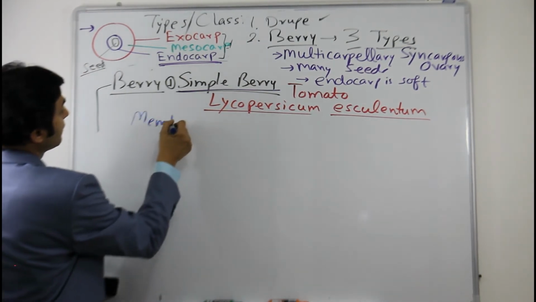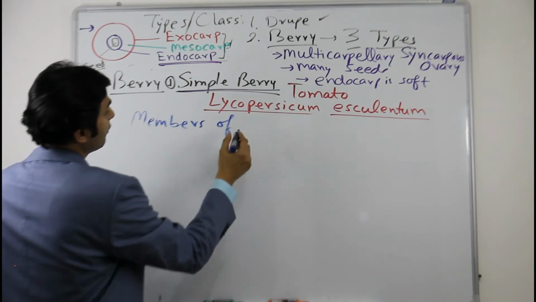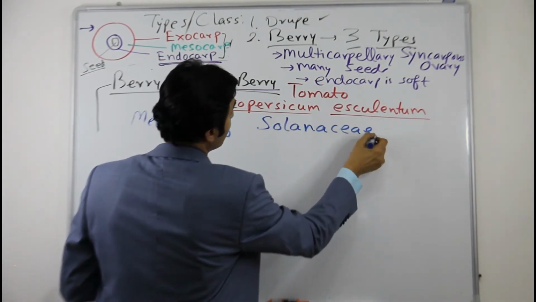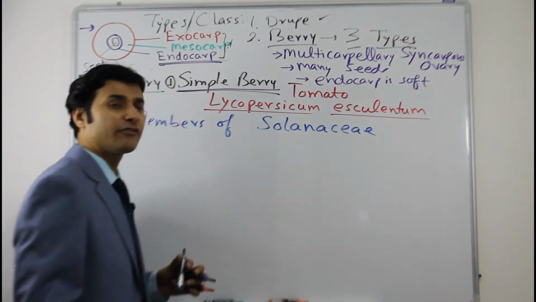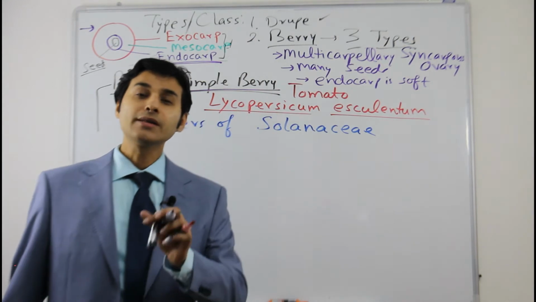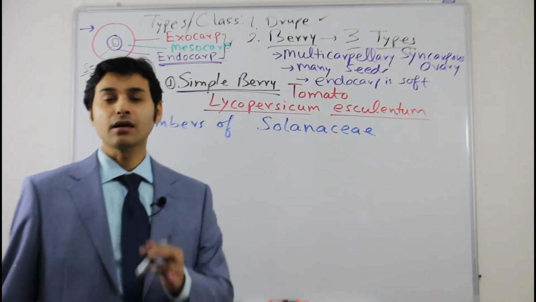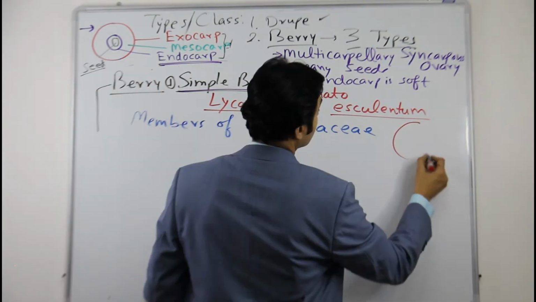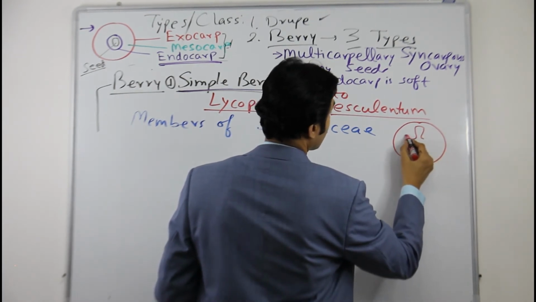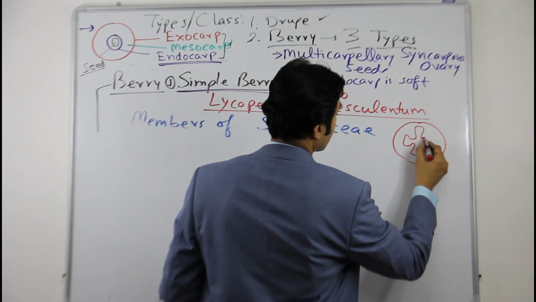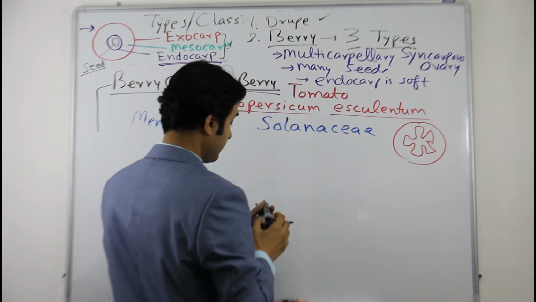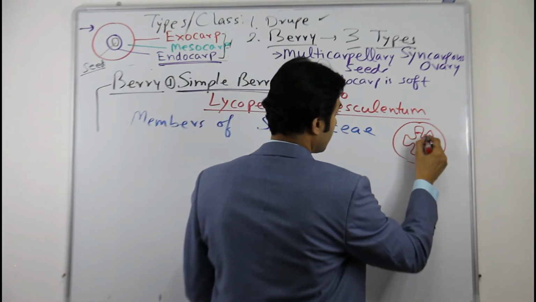Members of plant family Solanaceae: it's a big plant family of high economic importance. All the species here are examples of berry. This is the placenta.